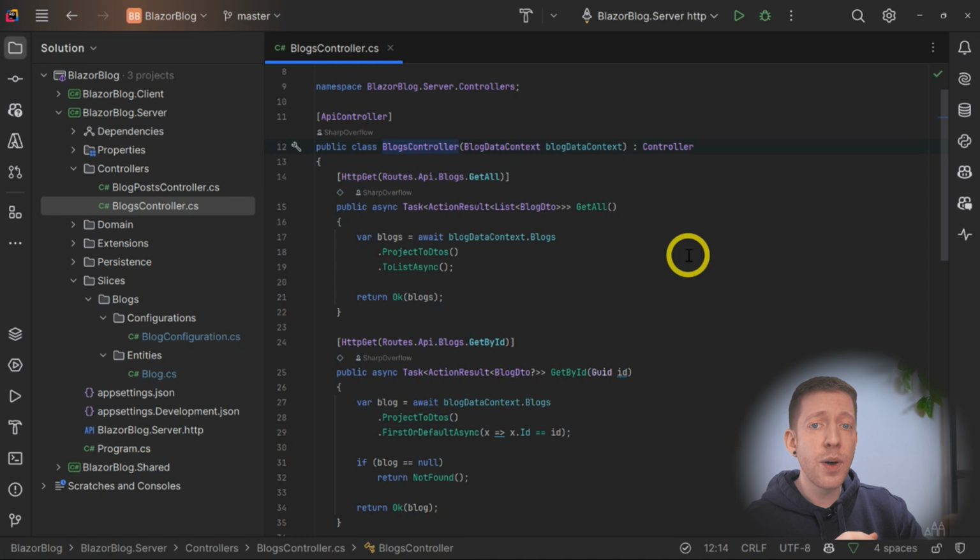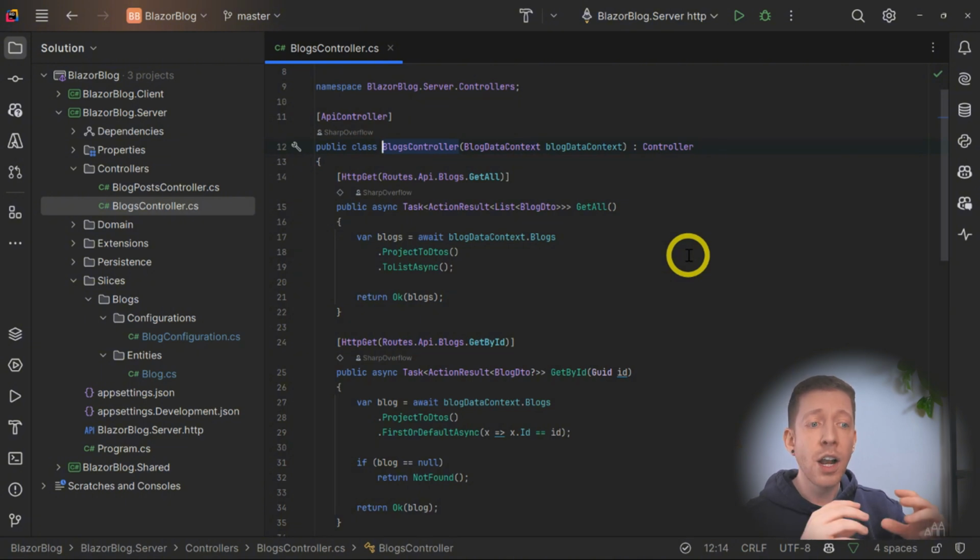Now here we can see that we're making our database queries directly in the controller, and there's nothing necessarily wrong with that, but it doesn't scale very well. It's not very maintainable in that if we want to be able to get a blog from somewhere else in our code as the project grows, there's going to be no easy way to do that. And we don't want to replicate the code to retrieve a blog from the database in multiple different places, because if the way that we get a blog changes, we're going to have to remember to update all of those locations.